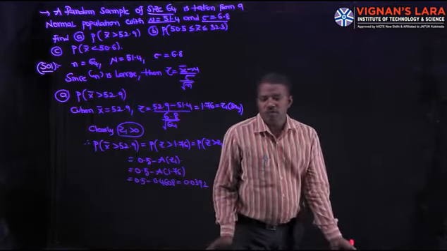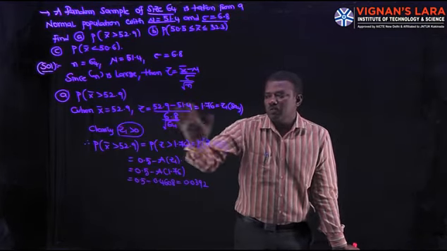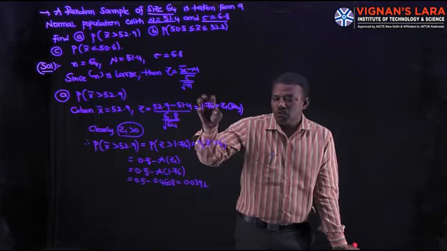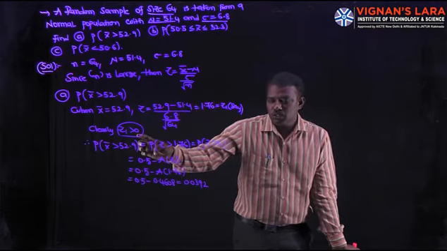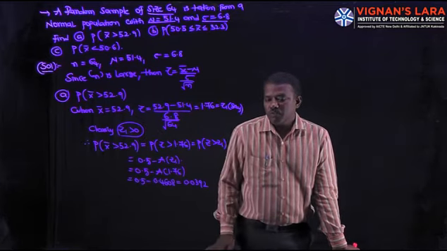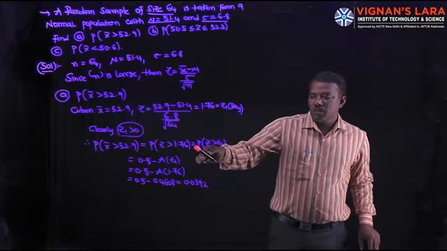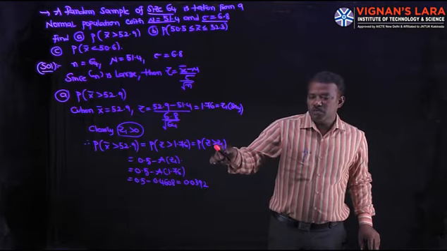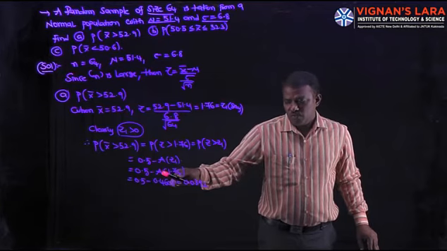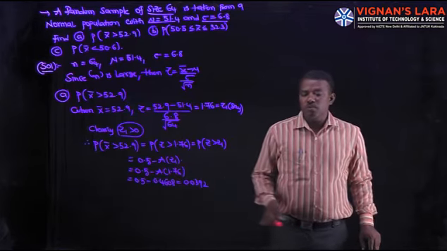Here we have to calculate P of x bar greater than 52.9. When x bar is equal to 52.9, Z is 1.76. Let it be Z1 for the sake of convenience. Clearly this 1.76 value is positive, so greater than 0. Suppose it is negative, that is Z1 less than 0. If x bar greater than 52.9, that is nothing but P of Z greater than 1.76, which equals P of Z greater than Z1. If this Z1 is positive, it is 0.5 minus A of Z1. A of 1.76 has the value 0.4608 from the table, so its value is 0.0392.